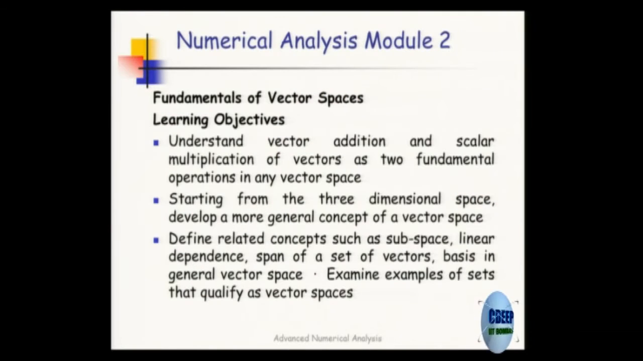Okay, so then one can talk about different concepts like subspace in a vector space, linear dependence, span of a vector. What is a basis? What is meant by a basis? And then give examples of different vector spaces. So for example, I'll just go to my notes and show you very quickly what I have done.